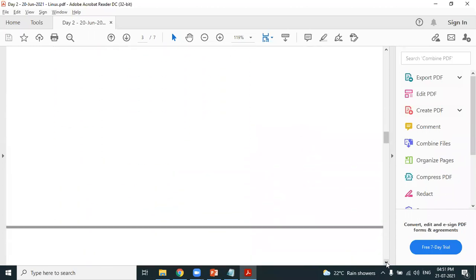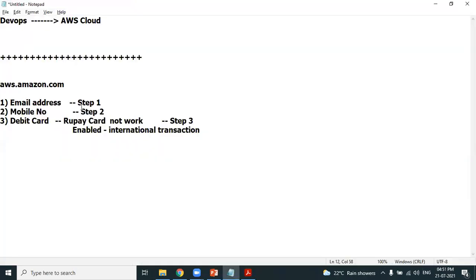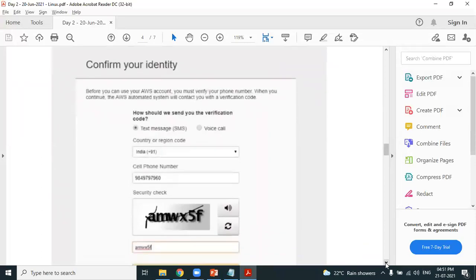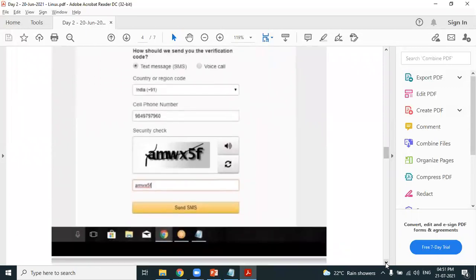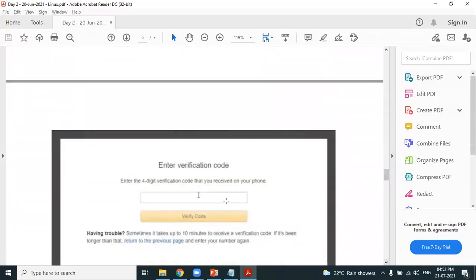Next. Enter your mobile number one more time. Second time. We already have provided the mobile number in step 2. You need to repeat the mobile number in this step again. After verifying the debit card, you get one more OTP to verify whether the mobile number you have provided is correct or not. First OTP to verify the debit card, second OTP to verify whether the mobile number you have provided is correct or not. You get an SMS, provide the OTP. Okay, you get a verification code, verify your mobile number.